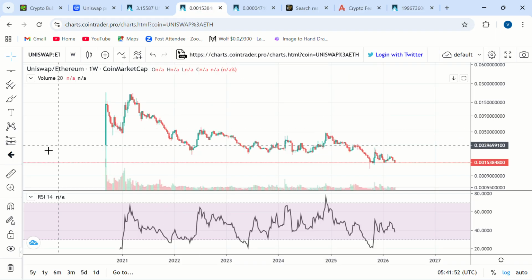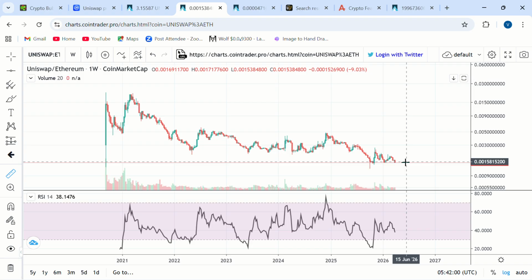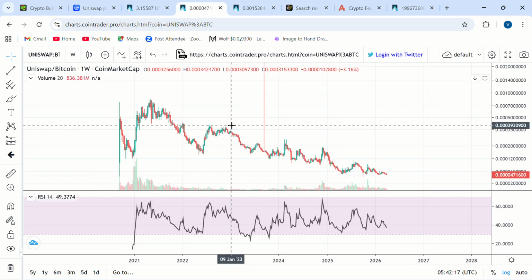So Bitcoin and Ethereum always gain against altcoins when the market is bearish, but when the market goes bullish for altcoins, you see Bitcoin and Ethereum start losing value against altcoins. When market participants stop being scared, they start flipping their Bitcoin and Ethereum into altcoins. I won't be shocked to see Uniswap pull up a 200% plus move against Ethereum in the coming days and the coming weeks. Against Bitcoin, similar price action.